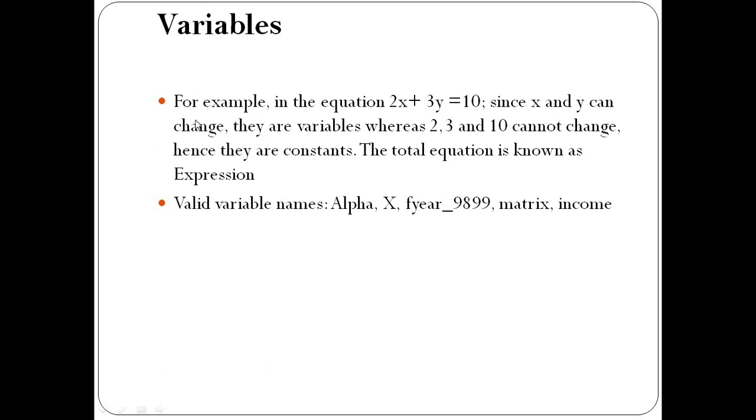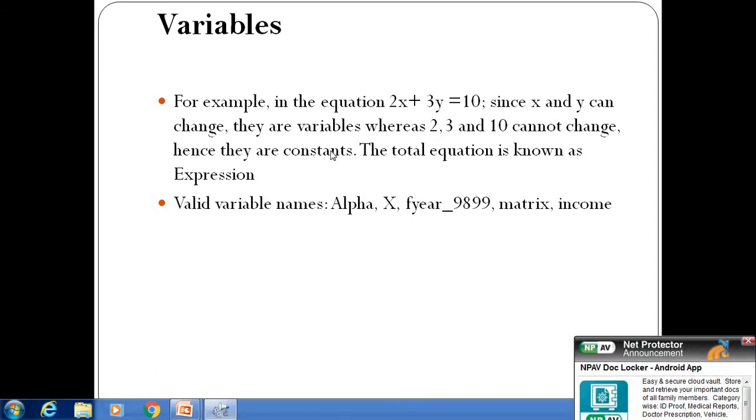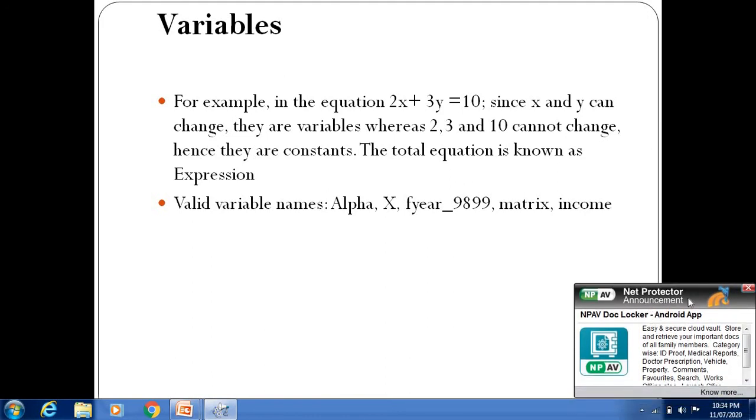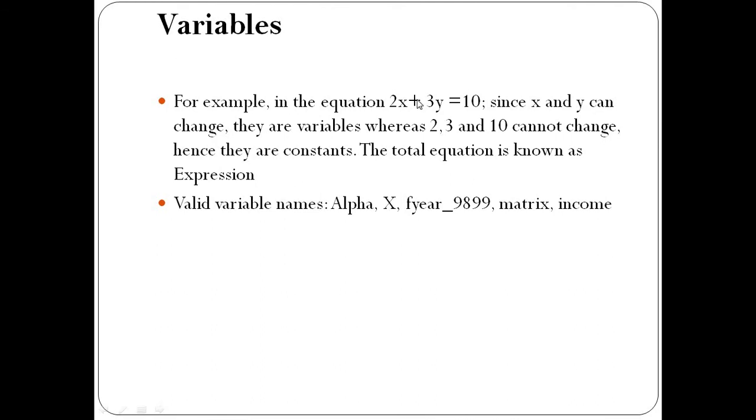So let's take a simple example. If we write the equation mathematically like 2x + 3y = 10, since x and y can change, they are variables, whereas 2, 3 and 10 cannot change, so hence they are constants. The total equation is known as an expression.